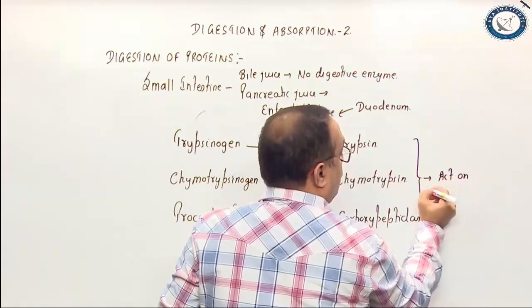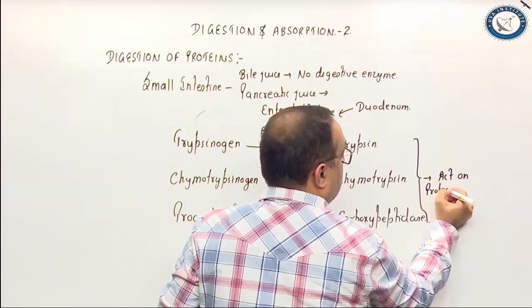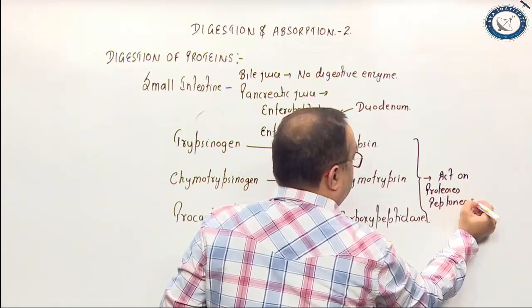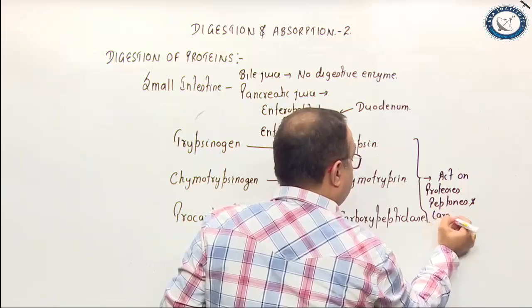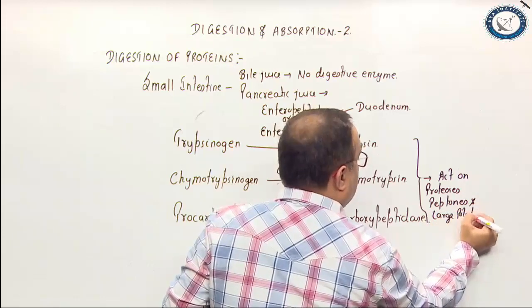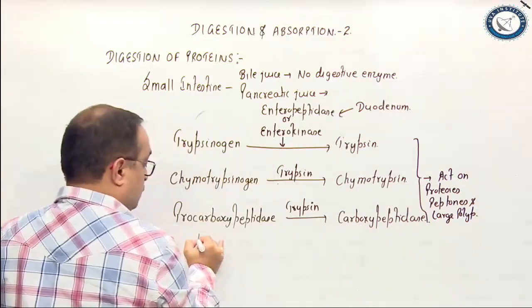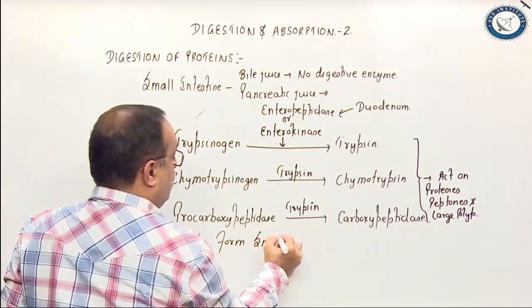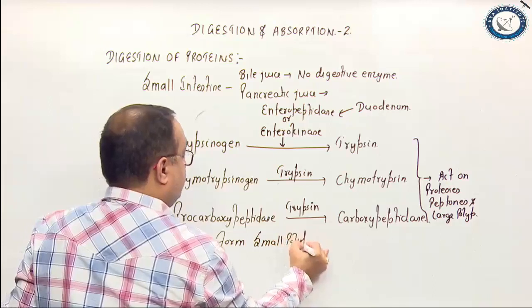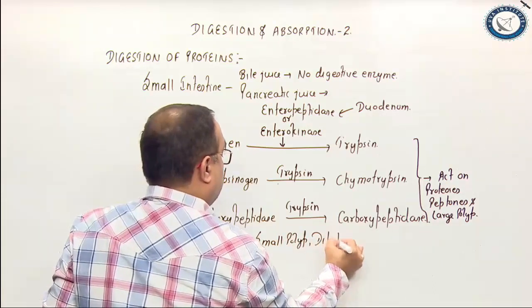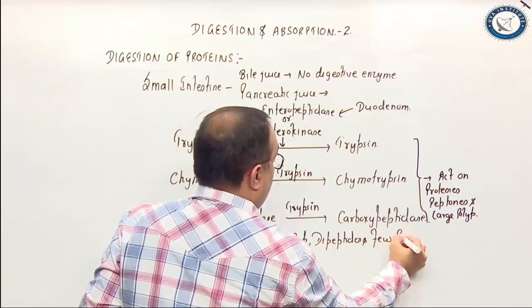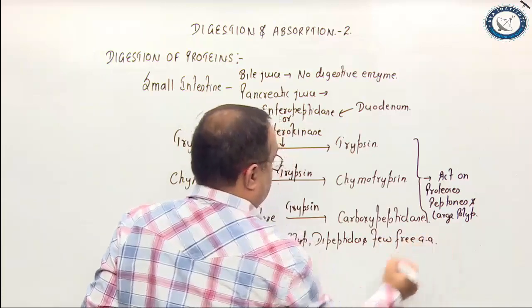These act on proteoses, peptones, and large polypeptides to form what? To form small polypeptides, dipeptides, and few free amino acids.